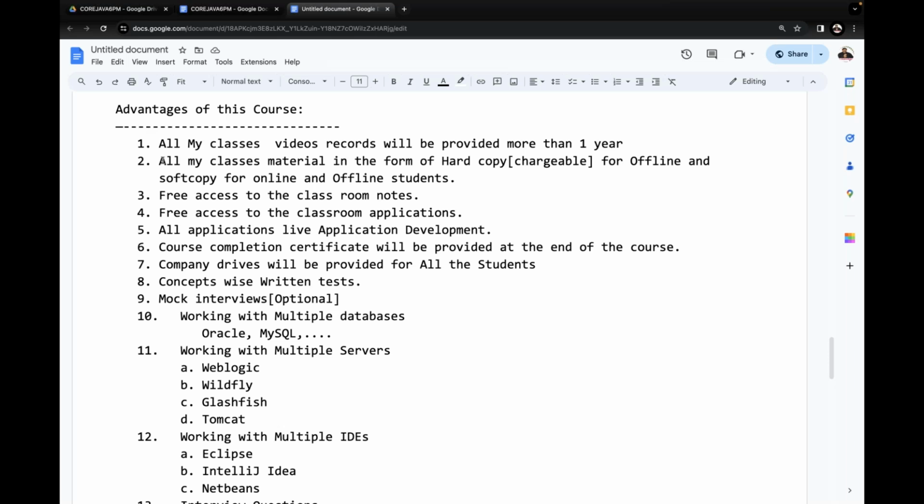Now see this one. The first benefit people are going to get is very important. Only Durgasoft is providing this support for the students. No other institute in Hyderabad is providing this type of support. What is it actually? All my classes are being recorded. All my classes are being recorded. Everybody understand my point here?